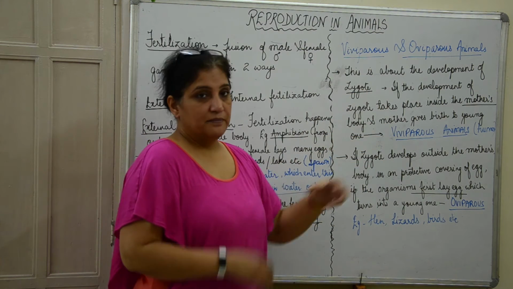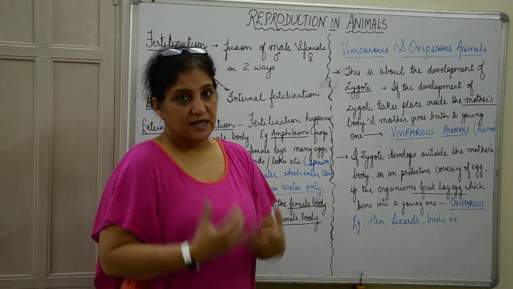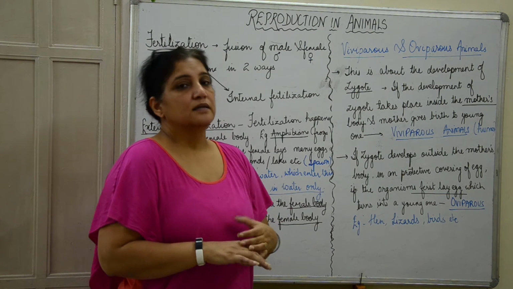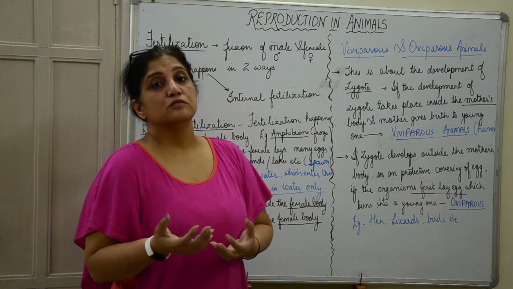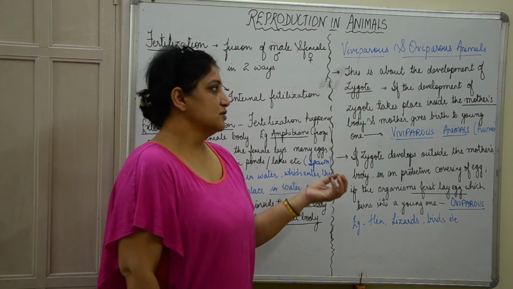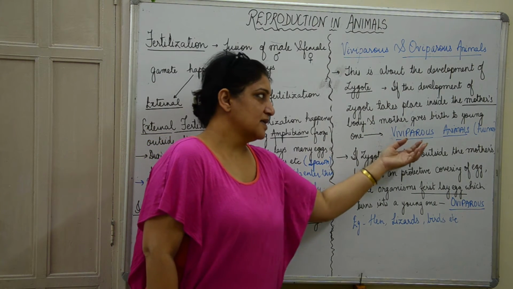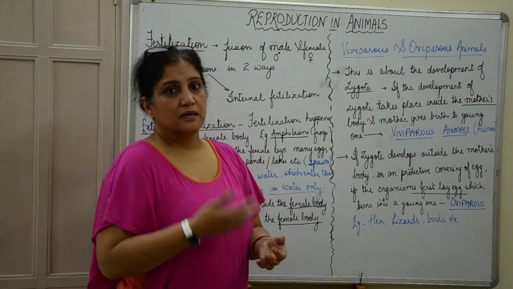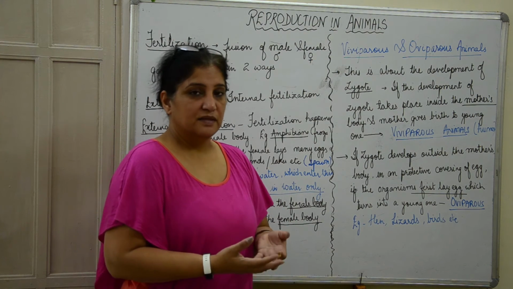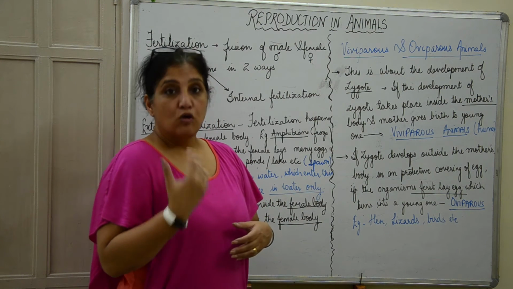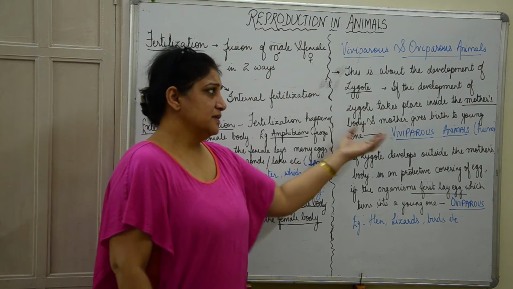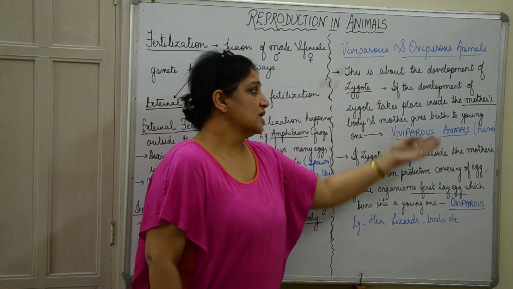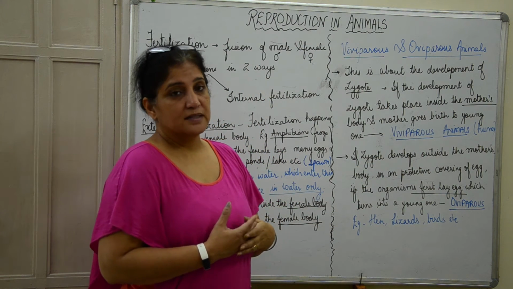If the development of this zygote takes place inside the mother's body only, and the mother gives birth to the young one, then these kinds of animals are called viviparous animals. In human beings, babies develop inside the mother's womb only. Dogs, the babies develop inside the mother's womb. Cats, the babies develop inside the mother's womb. So these are called viviparous animals.